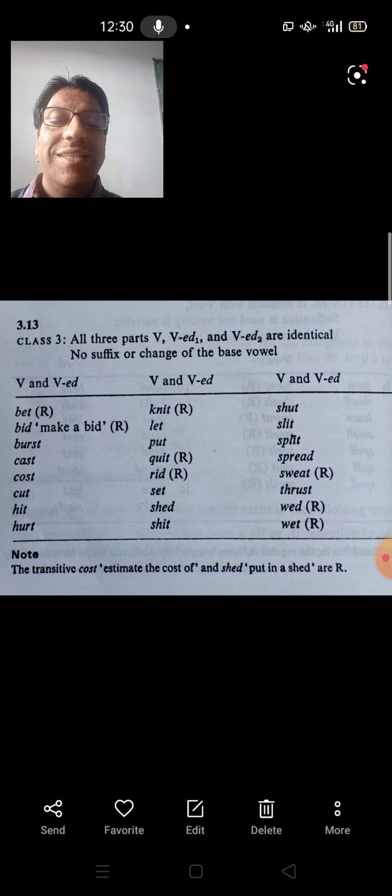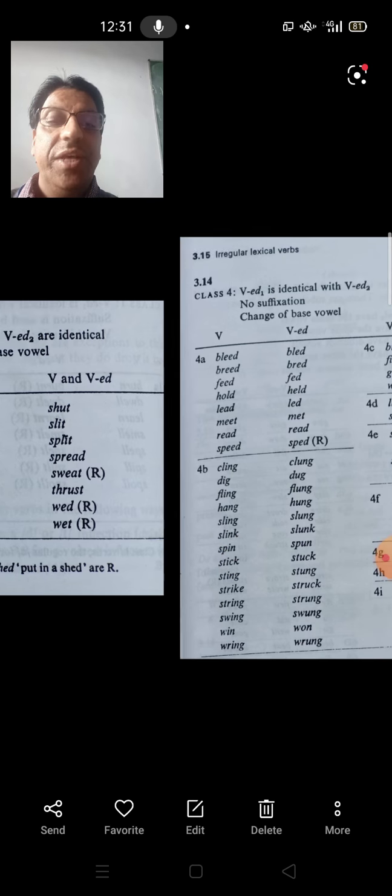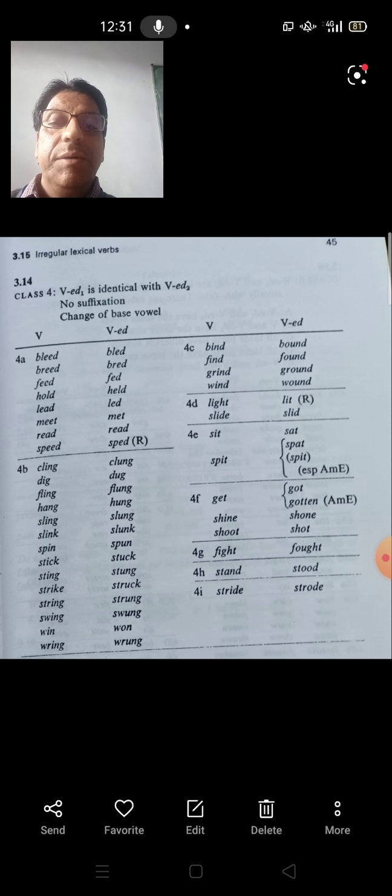The only thing is that they don't have a suffix, or the change of base vowel is not there. Base vowel is maintained for all the three forms of the verbs. So these are the verbs of class 3. Then coming to the class 4.